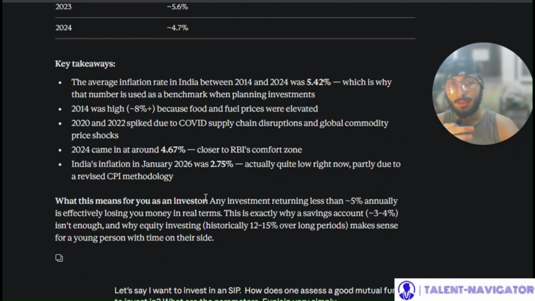An investment returning less than around 5% annually, that is the inflation rate, is effectively losing your money in real terms. This is exactly why a savings account at around 3 to 4% isn't enough, and why equity investing, historically 12 to 15% over long periods, makes sense for a young person with time on their side.